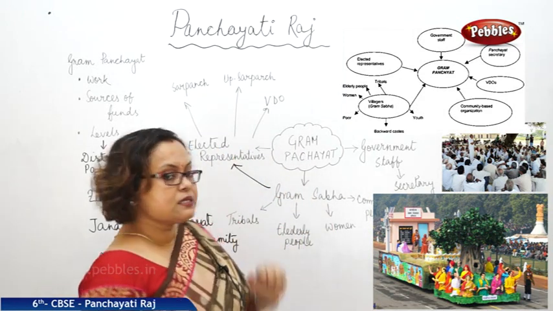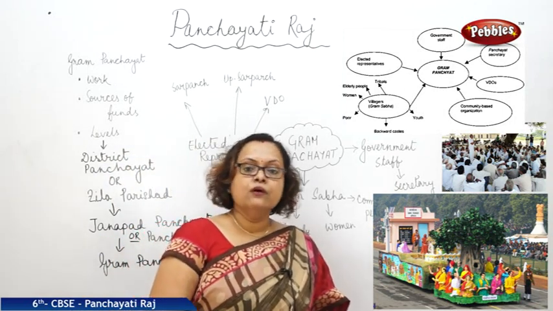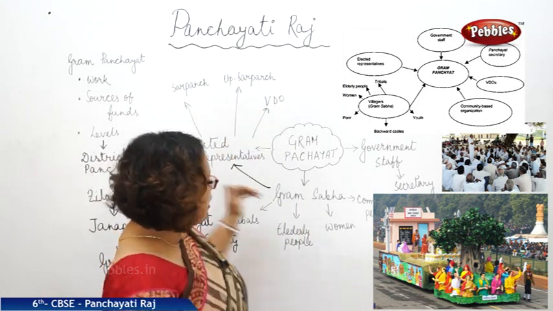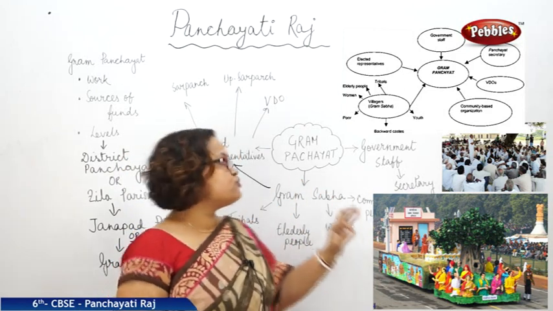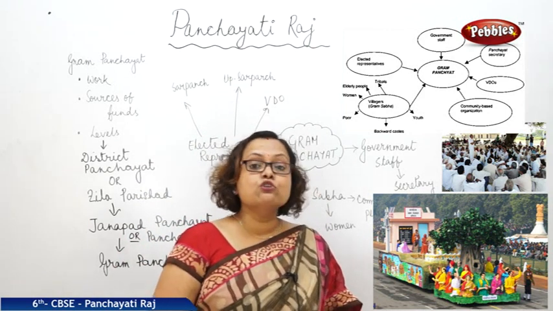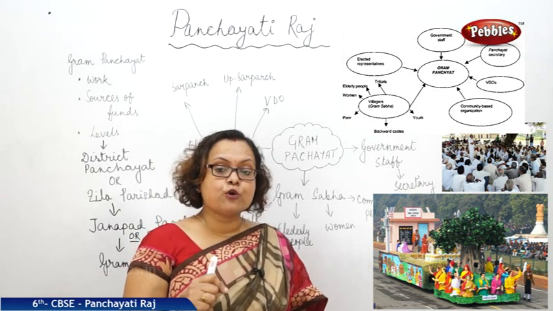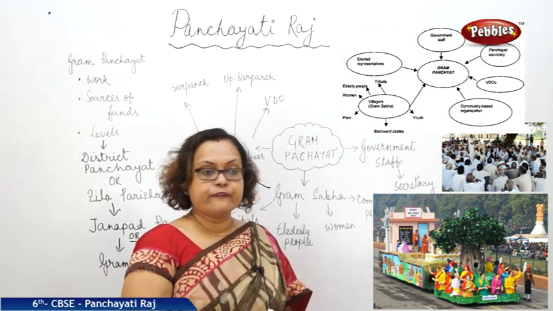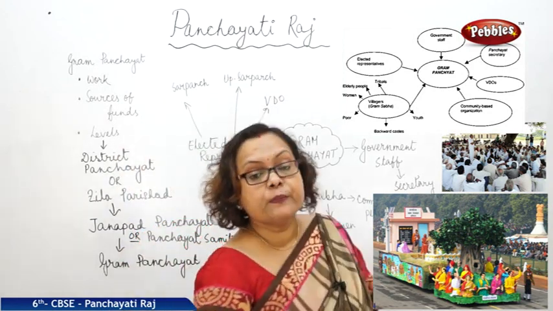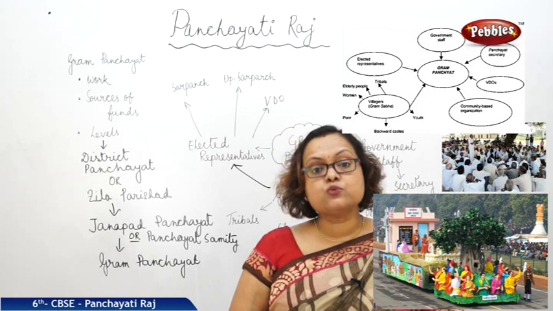From these representatives, sometimes by direct or sometimes indirect method, we can see that they choose some few people to work for that particular village. The head of the team is called Sarpanch or Mukhiya, who has overall responsibility for Gram Panchayat. The next one is the Upa Sarpanch, that is Deputy Sarpanch, who is helping Sarpanch to conduct his work.